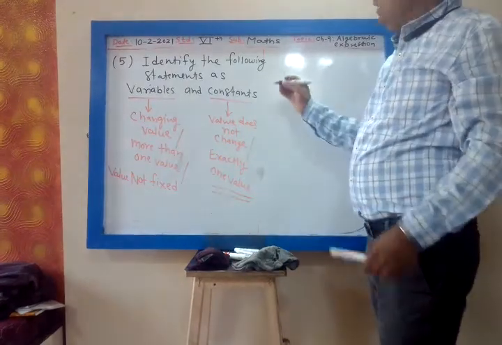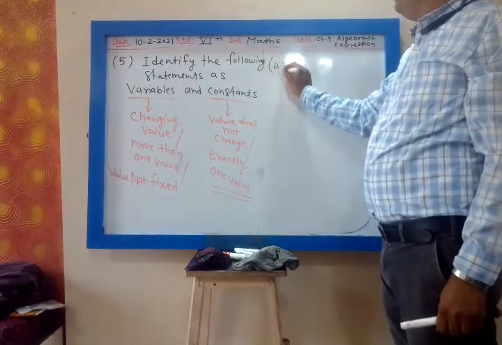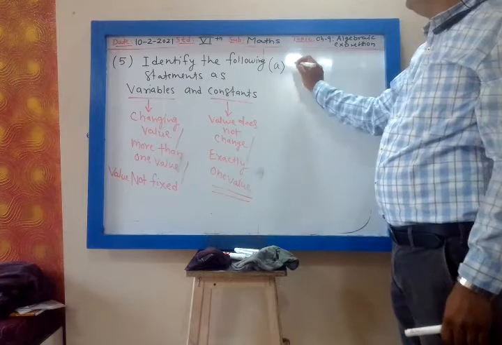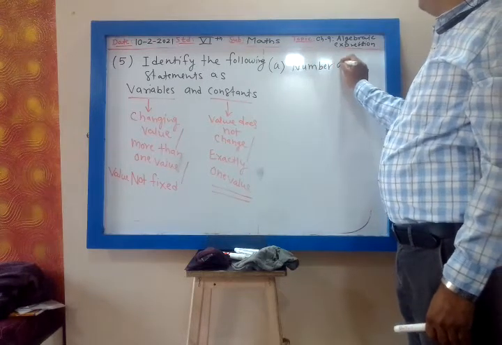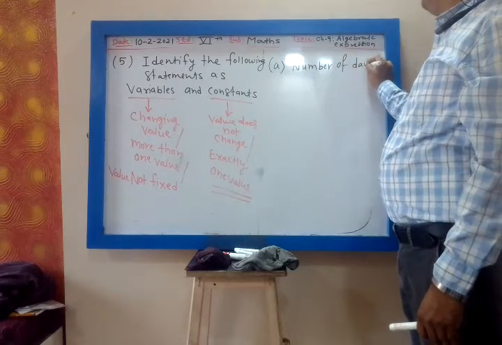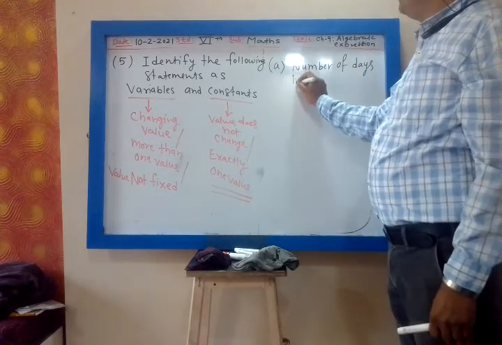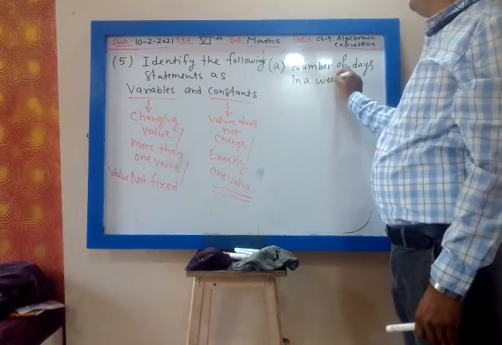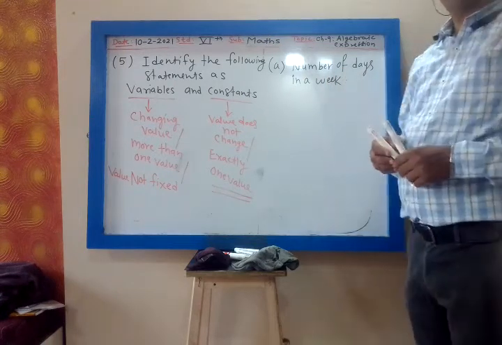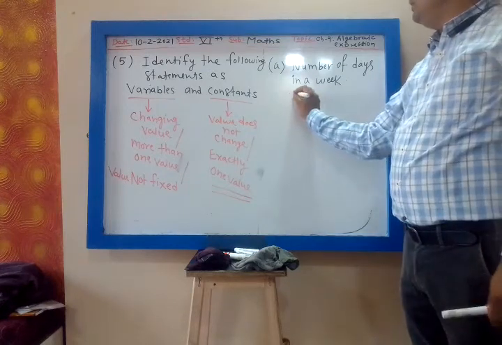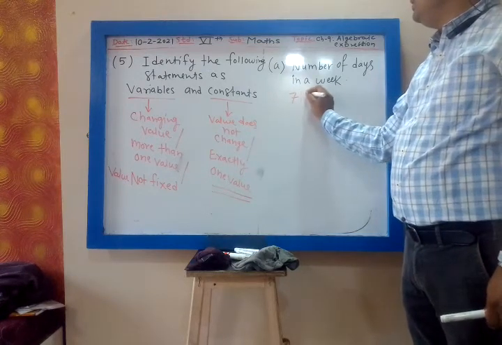First, A: number of days in a week. How many days are there in a week? 7 days. So the answer is 7 days.